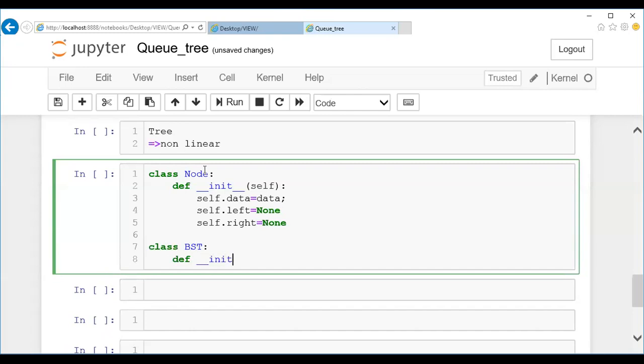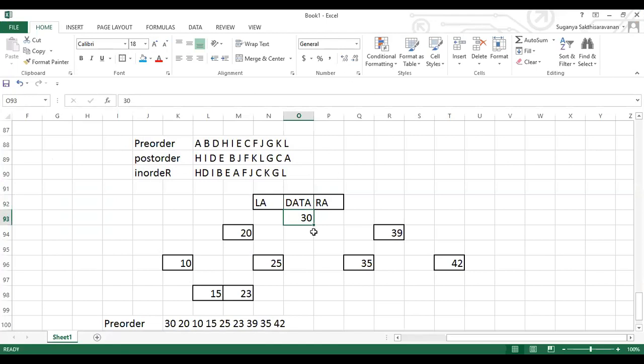So what is the pointer we have here? In a linked list, we have head and tail. In stack and queue, we mentioned top, and front and rear. Here we have only one element. This particular element is the base, and it is called the root node. Whatever operation you do, you enter only through the root entry. Is that clear? I'm going to enter only from the root.